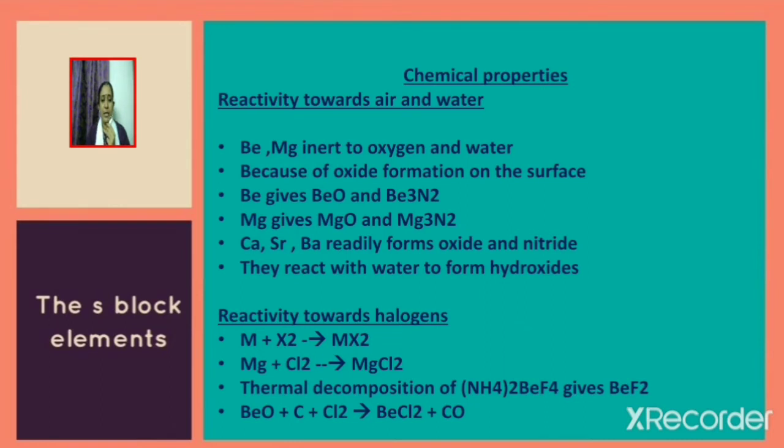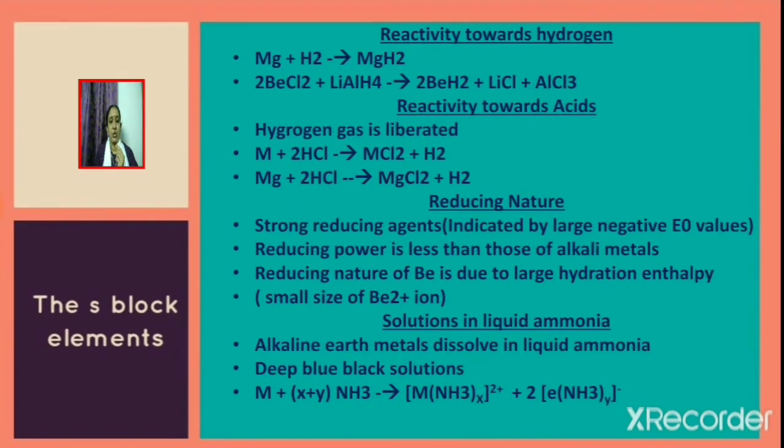Beryllium chloride BeCl2 is prepared by the reaction of beryllium oxide with carbon and chlorine. The byproduct obtained is carbon monoxide. Reactivity towards hydrogen. Group 2 elements react with hydrogen to give the corresponding hydride. For example, magnesium reacts with hydrogen to give magnesium hydride MgH2.